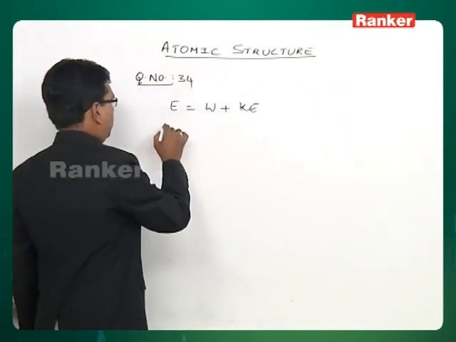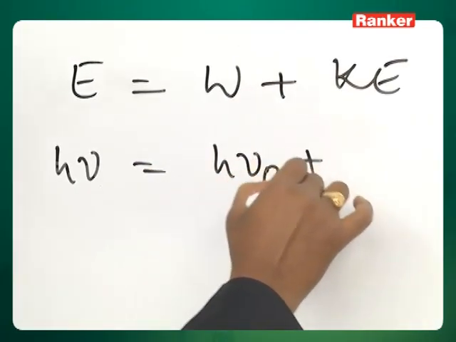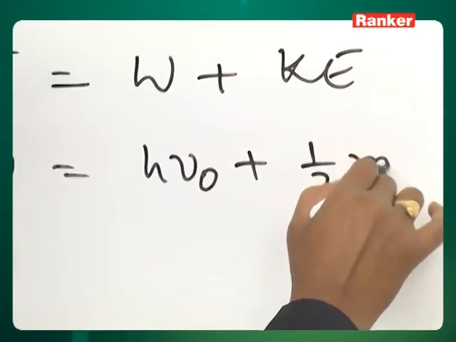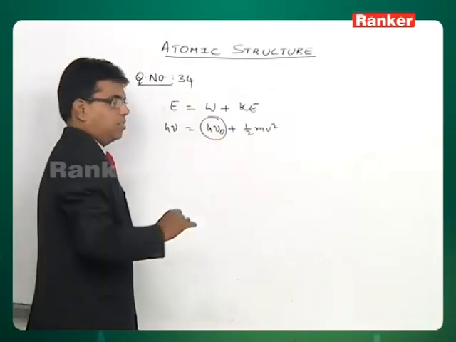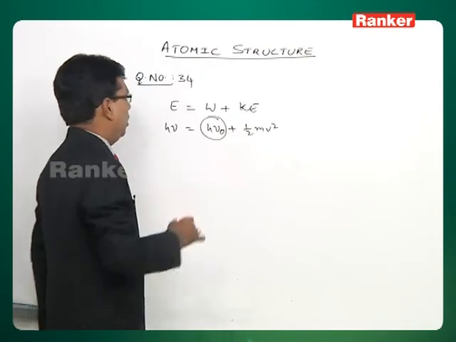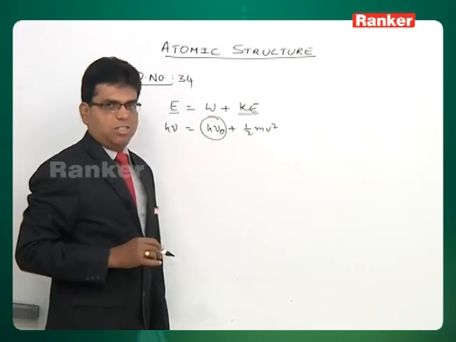On the other way we write h nu is equal to work function h nu naught plus kinetic energy, half mv square. Here nu naught is what we call the threshold frequency, and h nu naught is the work function. So here kinetic energy is given, and incident radiation energy is given.